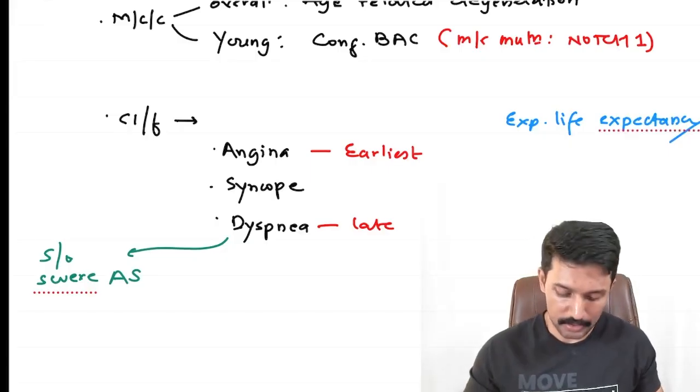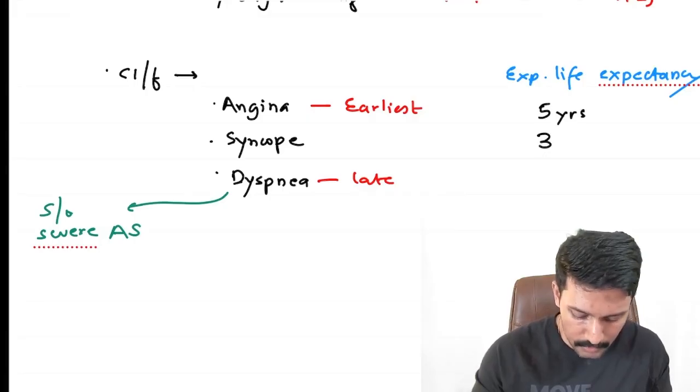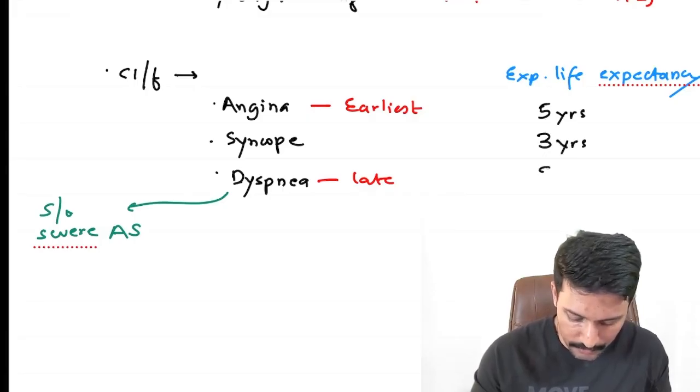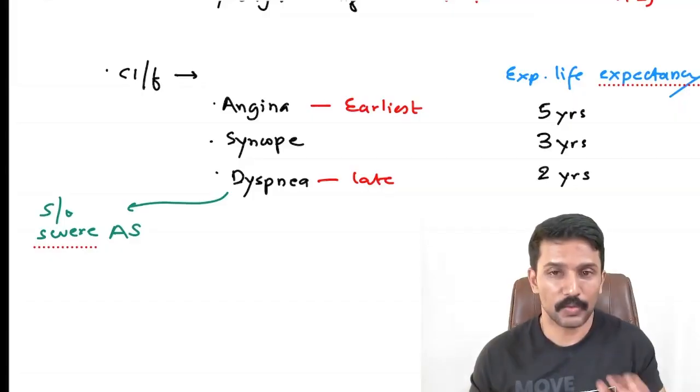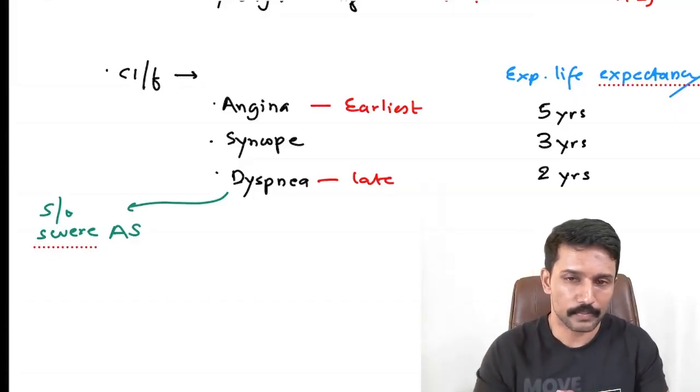So if the patient has already developed angina, the expected life expectancy is around 5 years. If he has started developing syncope, 3 years. And if he has started developing dyspnea, it is usually 2 years. So anyone with symptoms is at high risk of death.